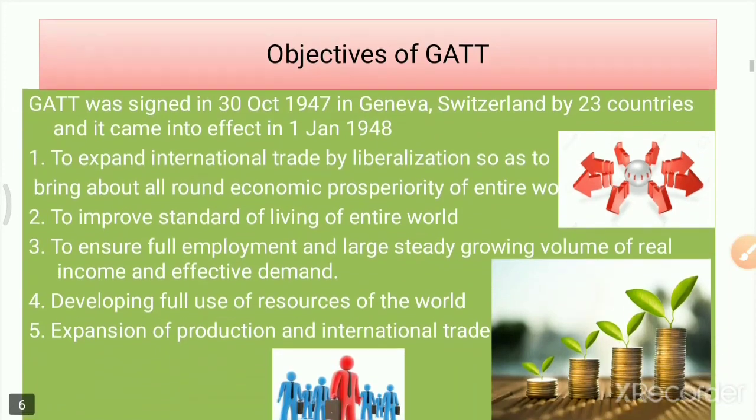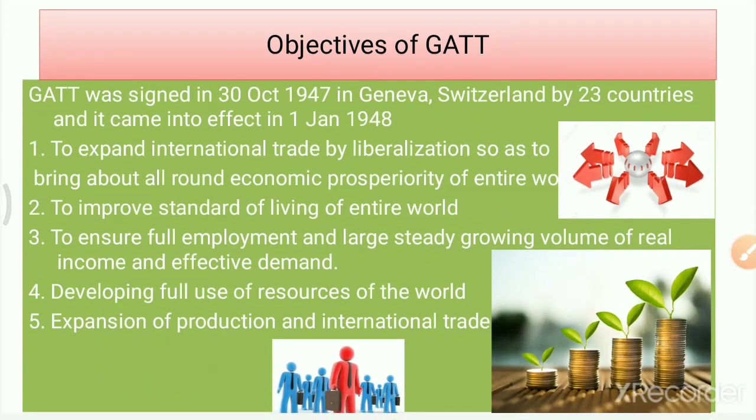What was the objective of this GATT? If you look at this photograph, it suggests that liberalization, employment, and improvement in standard of living are the objectives of the GATT. GATT was signed on 30th October 1947 in Geneva, Switzerland, by 23 countries, and it came into effect on 1st January 1948.